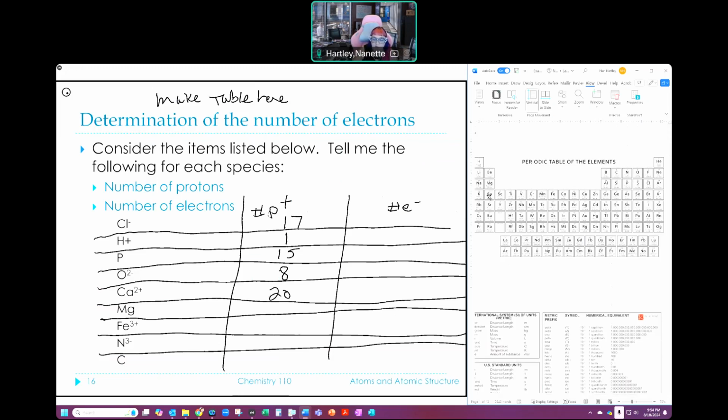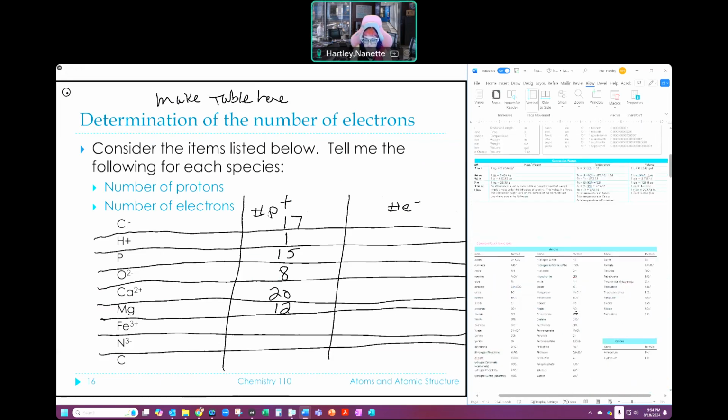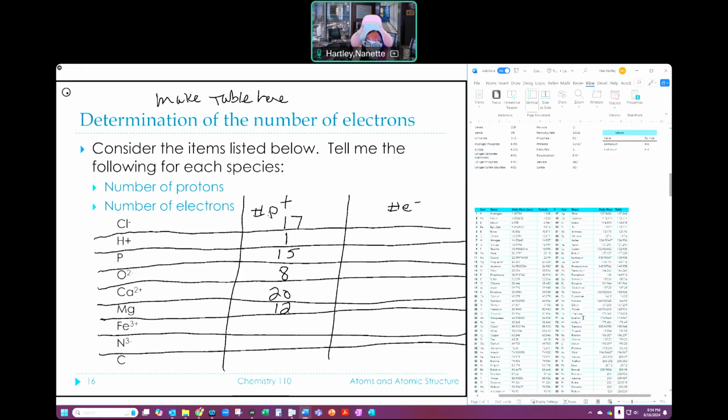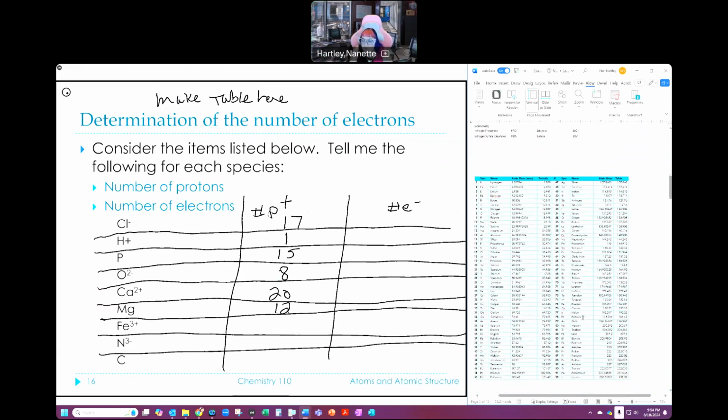The next one that I'm looking at is magnesium, Mg, which is right above that. His atomic number that's listed is 12. Fe. Now, I don't necessarily know what Fe is, but I can find him in my table if I'm lucky. Yep, he's right there. It's hard for me to read. I'm getting old, so I have to come in here and say, okay, where. And of course, when I'm on the computer, I can cheat and search.